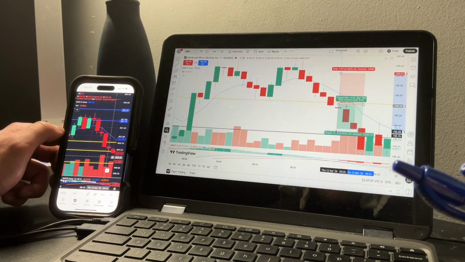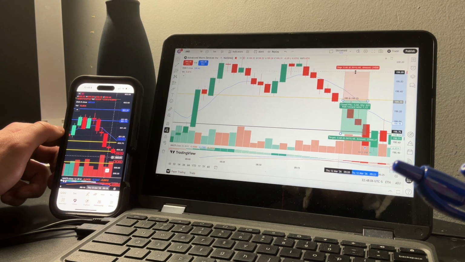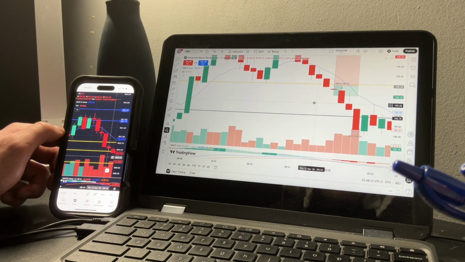My first goal was that 1-to-1, right about here. Scale at 1-to-1. As soon as I got that 1-to-1 scale out, stop loss went into profit, and the stop ended up going around right here. Just a little bit in profit, just to guarantee that profit, guys. Once again, we hit the 1-to-1 pretty early on.